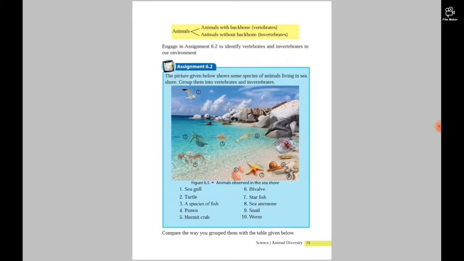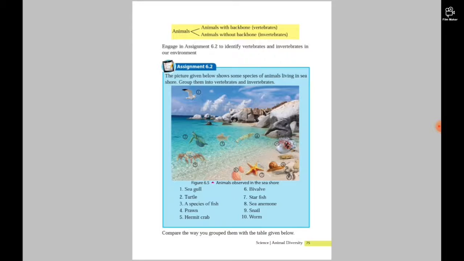Here we can see: one is a seagull, second is a turtle, third is a species of fish, fourth is a prawn, fifth is a hermit crab, sixth is a bivalve, seventh is a starfish, eighth is a sea anemone, ninth is a snail, tenth is a worm.